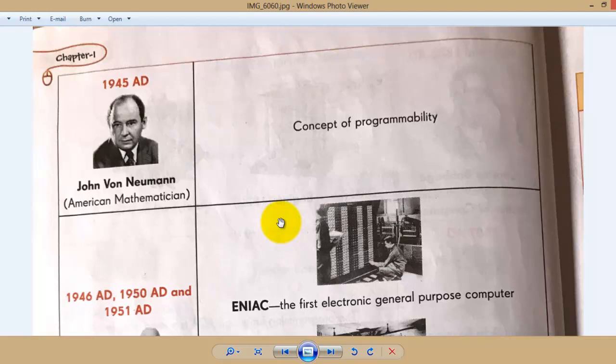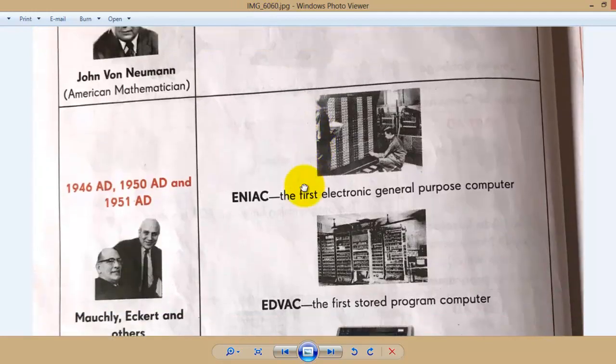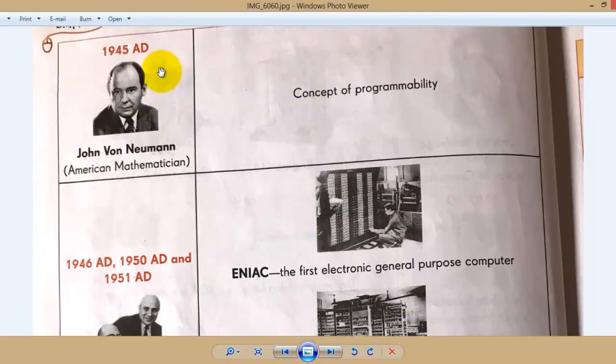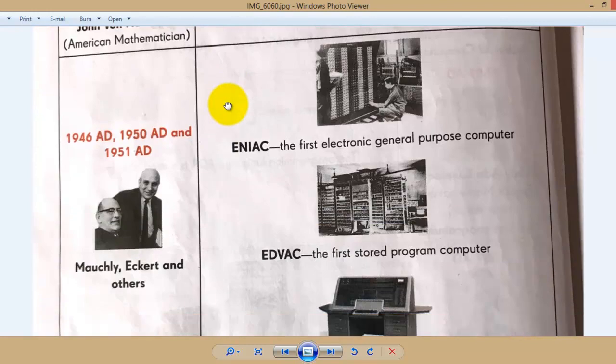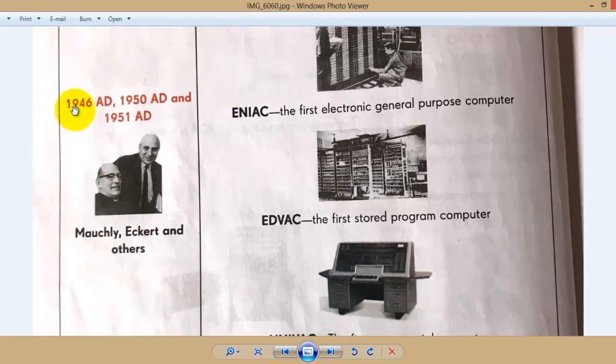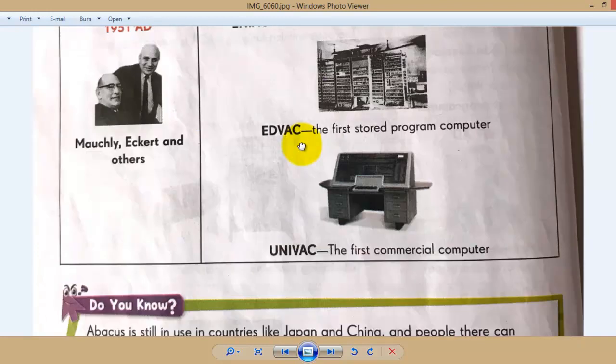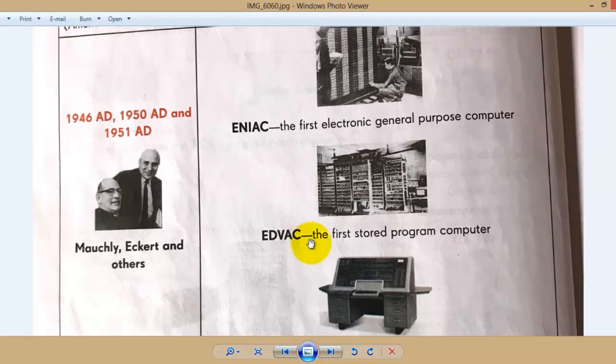So he is very important in our history. And after that, this was in 1945 AD. And after 1946 AD, 1950 AD, and 1951, these new devices were developed.